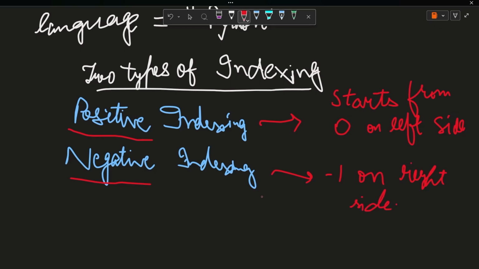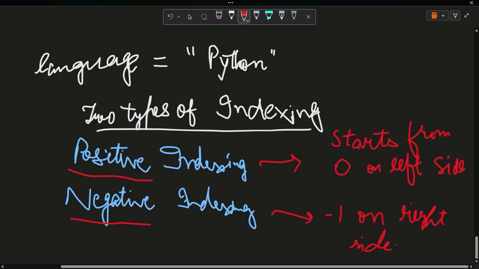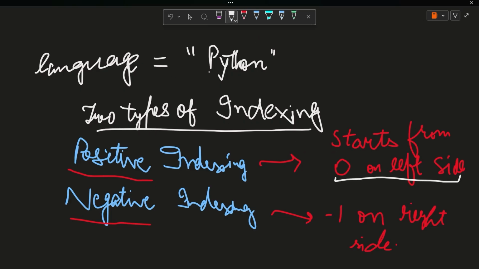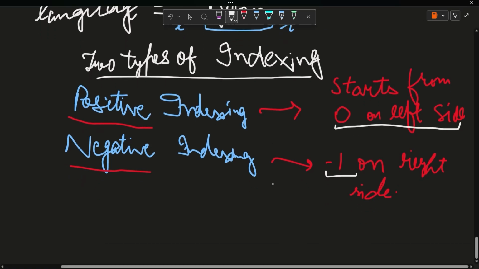So how it is working? In positive indexing, indexing starts from 0 on the left side. Left side means this side. This is our string here. This is the left side, this is the right side. This is the general left and right. So how it is happening? Indexing starts from 0 on the left, and in the negative indexing, indexing starts from -1 on the right side. I will explain you both the things here.